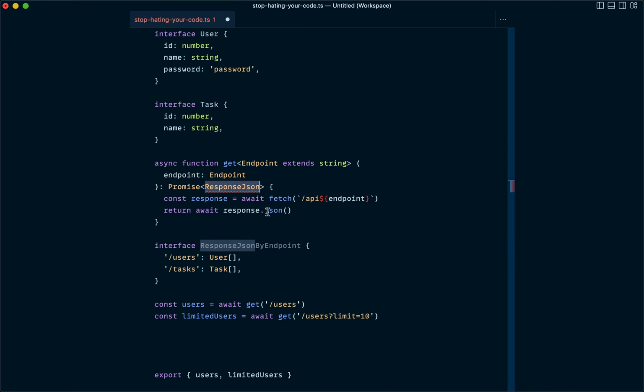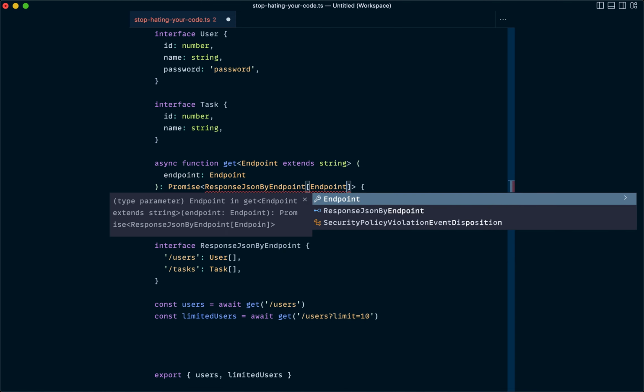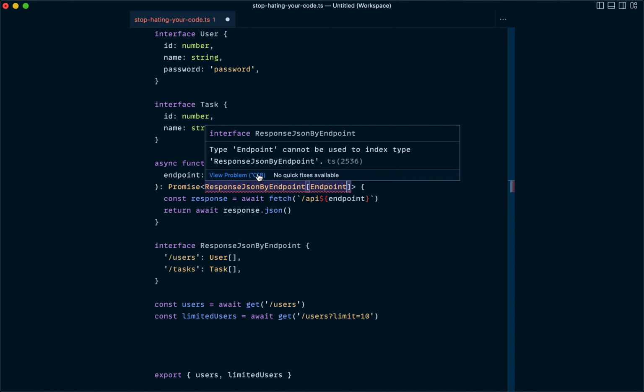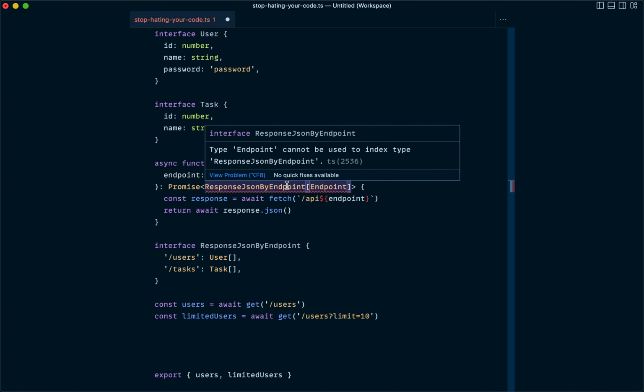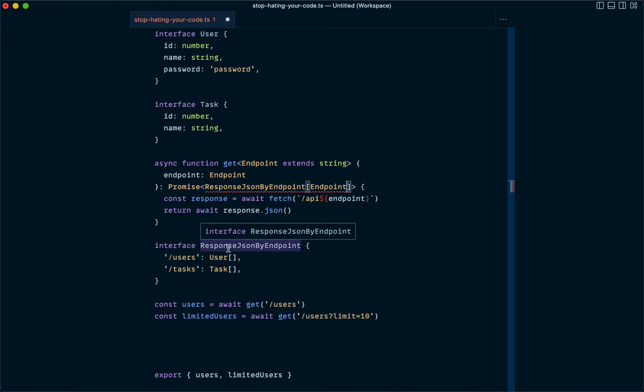But let's wire this up in the get function so we can see how it actually works. So the promise is going to be a promise that resolves to ResponseJSONByEndpoint, square brackets, and then we'll put our generic Endpoint type in here. And you can see we get a type error, telling us type Endpoint cannot be used to index type ResponseJSONByEndpoint. So this type error is saying Endpoint, according to our generic, can be any string. It doesn't have to be /users or /tasks. It can potentially be any string according to TypeScript. And since it's any string, it's not okay to look that up on this interface.